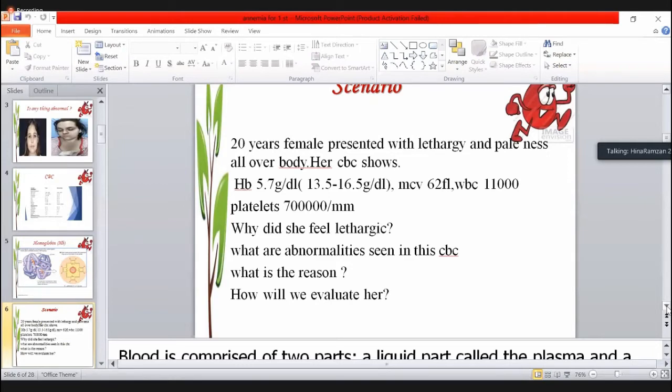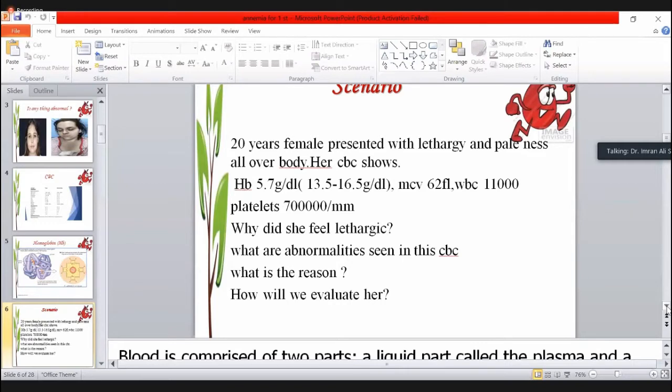Because of lack of oxygen. Lethargy, lack of oxygen, I already told you, when somebody is lacking oxygen, she must be hungry for oxygen. Why is she lethargic? Iron deficiency. We are not discussing the cause, I'm just asking. Low level of MCV. No, why is she lethargic?